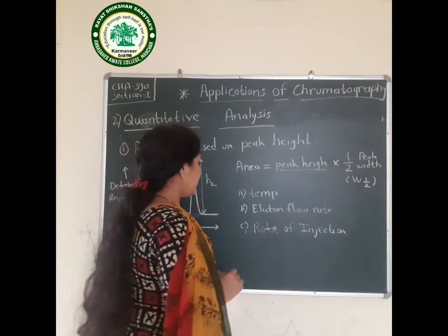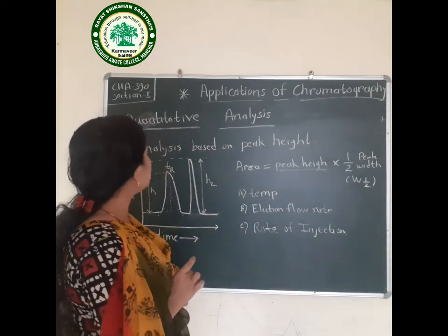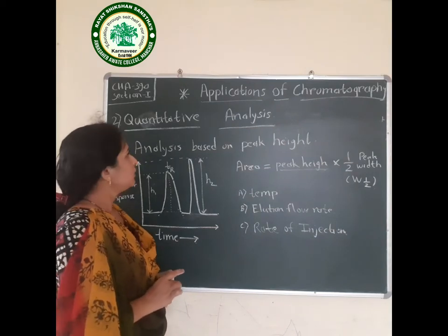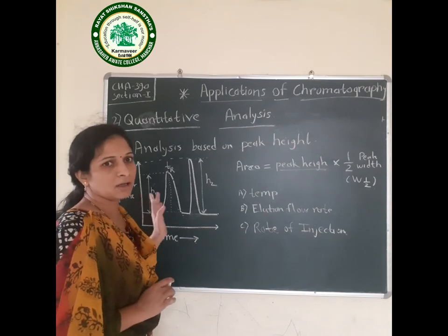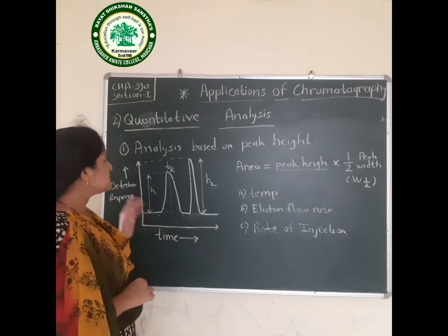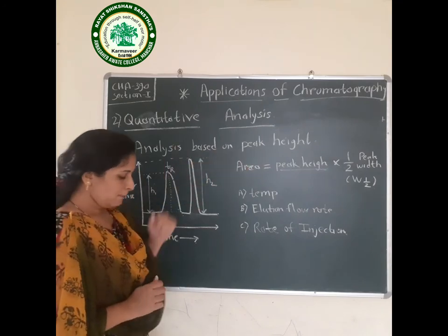Therefore these three conditions should be followed. Then the next condition is you should not overload the column when measuring peak height. This is about quantitative analysis based on the peak height.